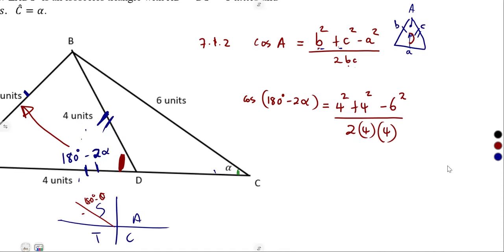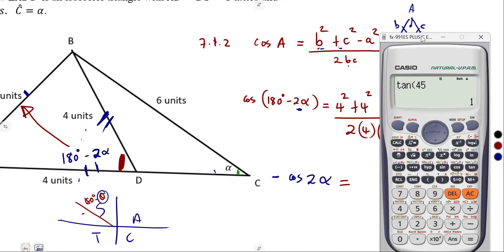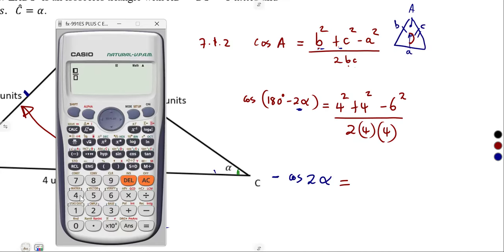So it gives us negative cos 2 alpha, is equal to, we simplify our right-hand side on the calculator: 4 squared plus 4 squared minus 6 squared, everything over 2 times 4 times 4.